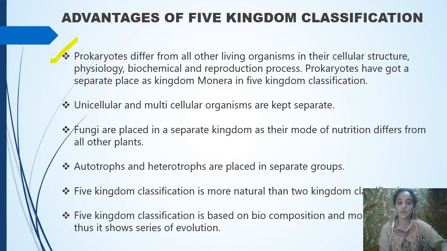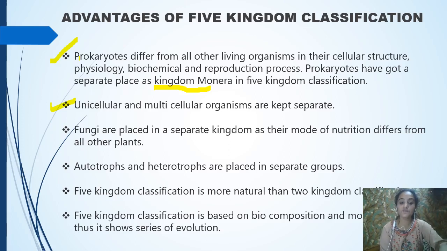That is prokaryotes. Prokaryotes have a different cellular structure because they don't have a proper cell wall. They don't have any cell organelles. They don't have a proper nucleus. So they have been kept under a different kingdom named Kingdom Monera. So the Kingdom Monera contains the prokaryotic organisms. Now the second one, again he is rectifying the other classification: he kept unicellular and multicellular organisms in separate groups. Then the third one, in the previous classification the fungi had not been separated.